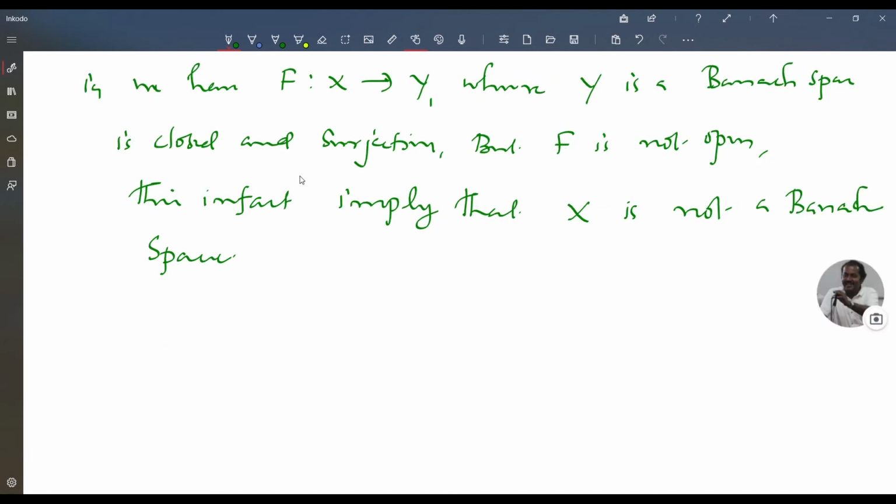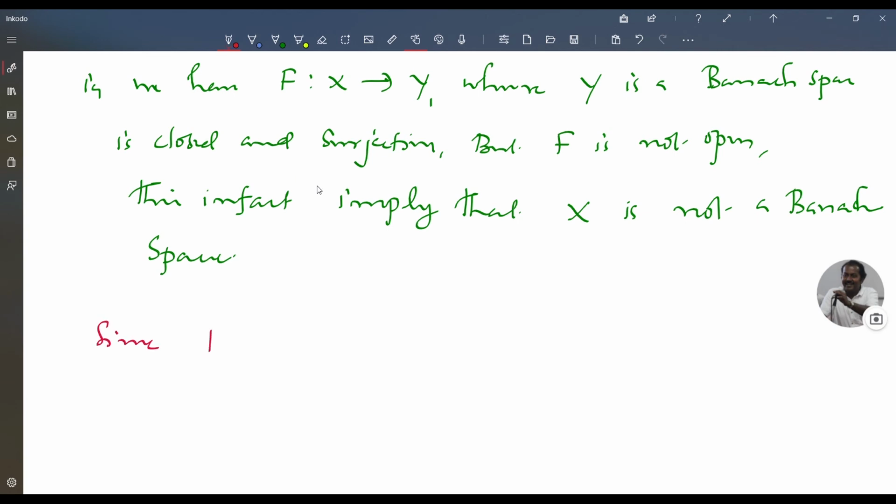Now we are going to give an example to establish the fact that the closed graph theorem may not hold if the range space is not complete, although the domain space is complete. We are continuing with the same example.